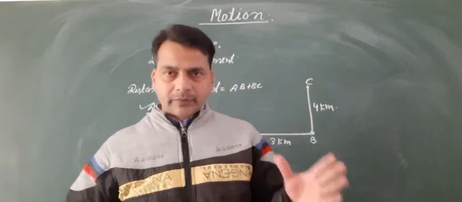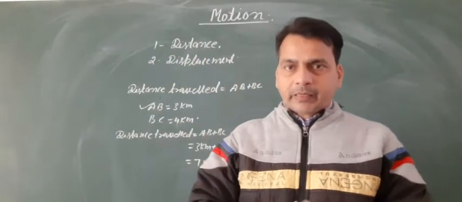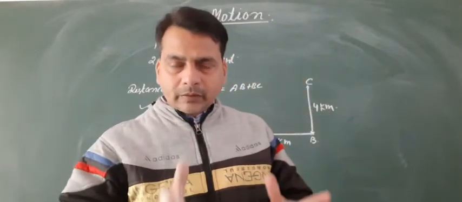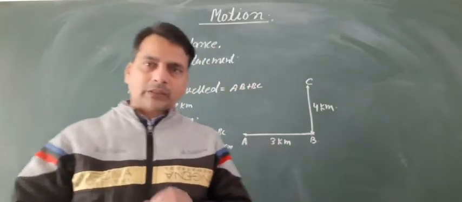According to the definition, displacement refers to the length between the initial position and the final position.